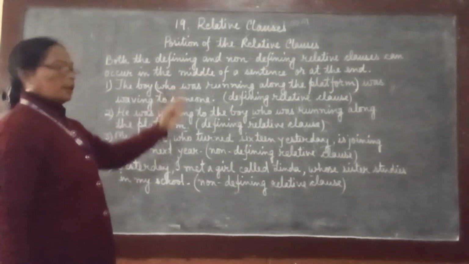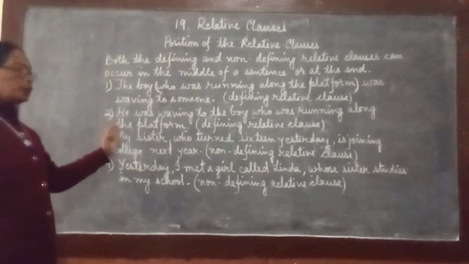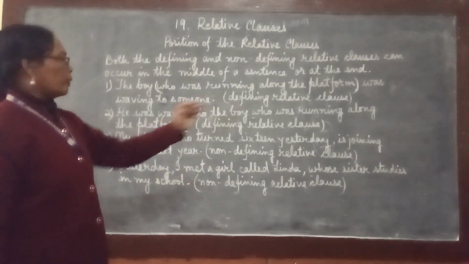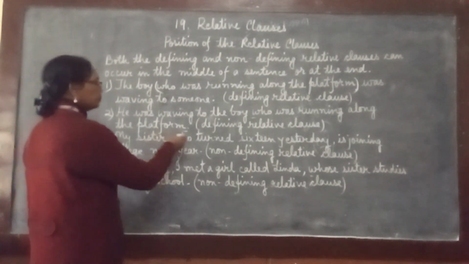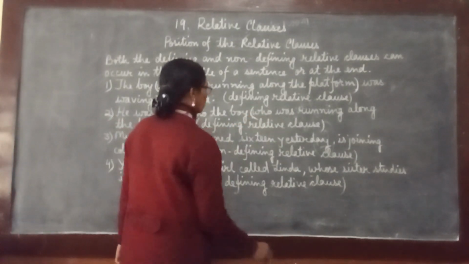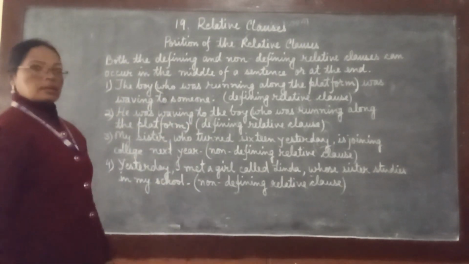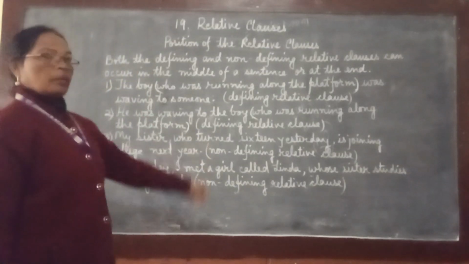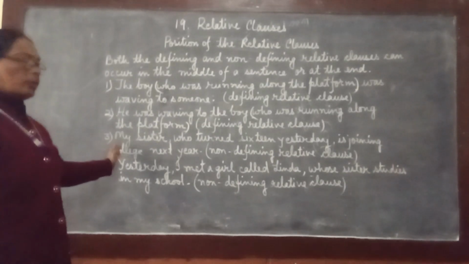It is our defining relative clause. Now come to sentence number 2. He was waving to the boy who was running along the platform. In this sentence, from the word who till platform is our relative clause and it belongs to our defining relative clause.